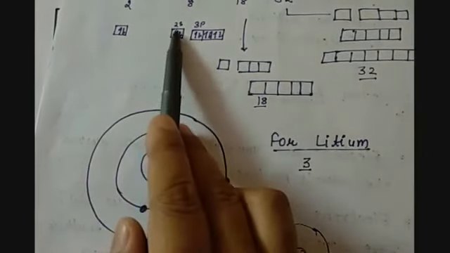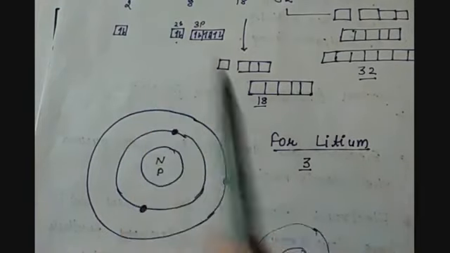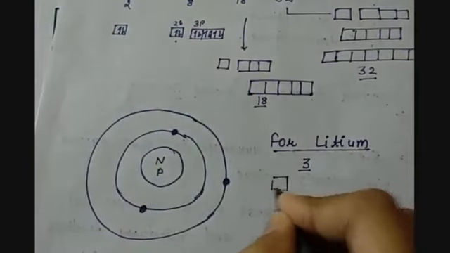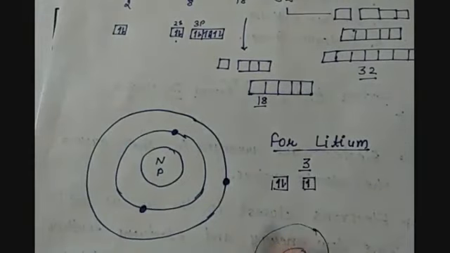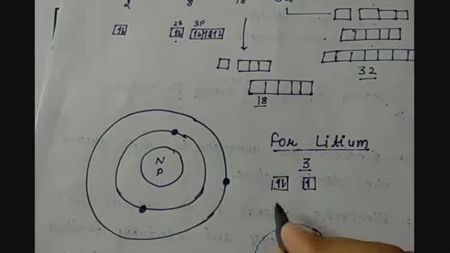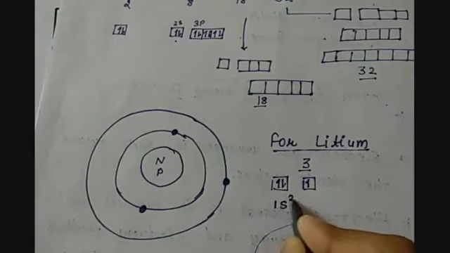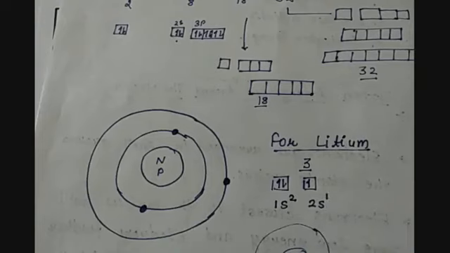So its electronic configuration in terms of s, p, d and f is 1s2 and 2s1. So here we have 1 electron in 2s. Similarly, we can make the electronic configurations of each element.